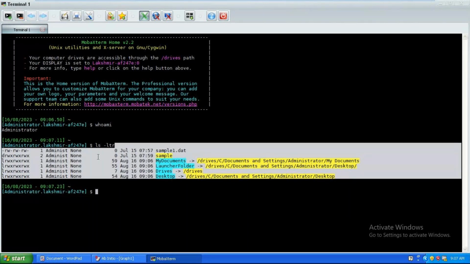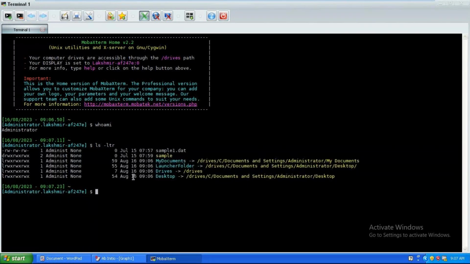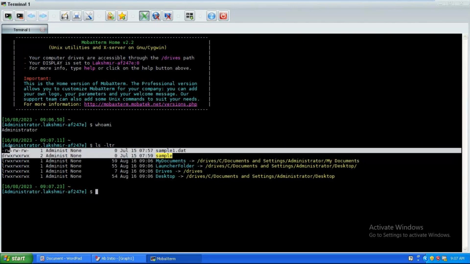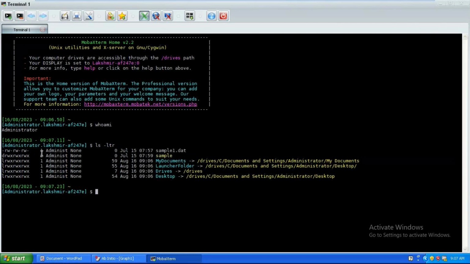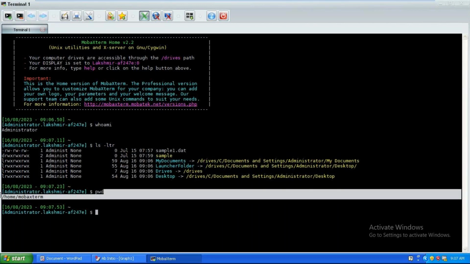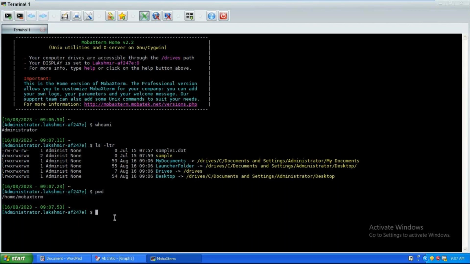When that was created means August 16th. On August 16th, these four things were created. On July 15th, these things were created. Sample one dot dat, some files, some directories. Presently, in which path are you? PWD, present working directory. See there, mobile extreme. You are in the mobile extreme directory.